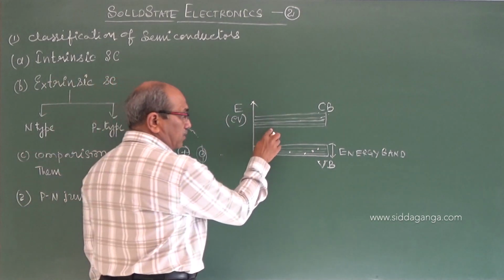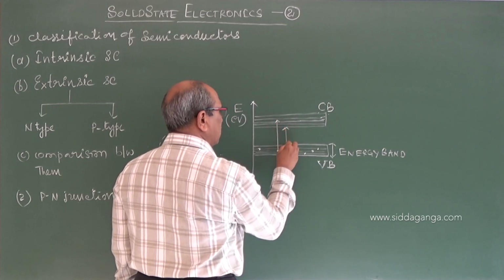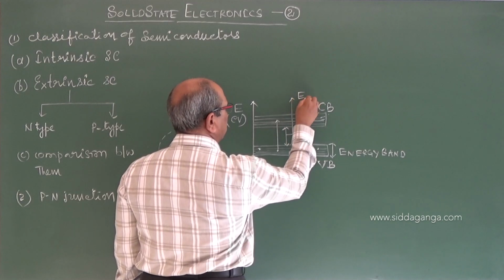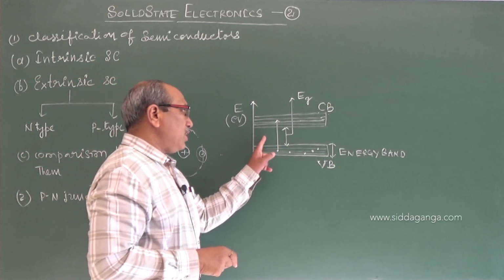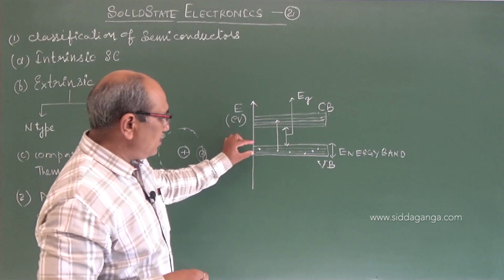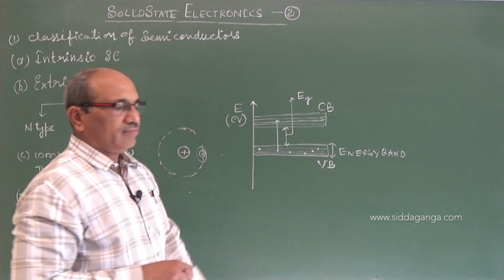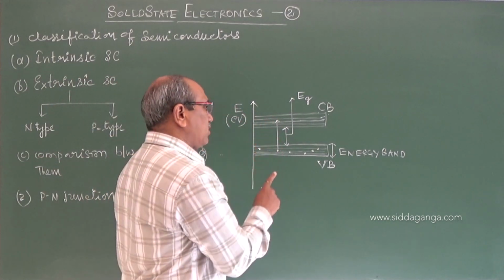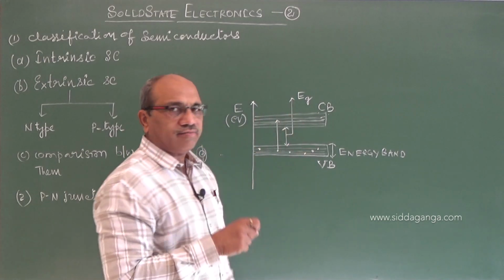There is a gap. The minimum energy necessary to excite an electron from the valence band to the conduction band is called the energy gap. No electron can possess energy in this range. Either it may be in the valence band or it may go to the conduction band. To get conductivity in conductors or semiconductors, electrons must go from the valence band to the conduction band.